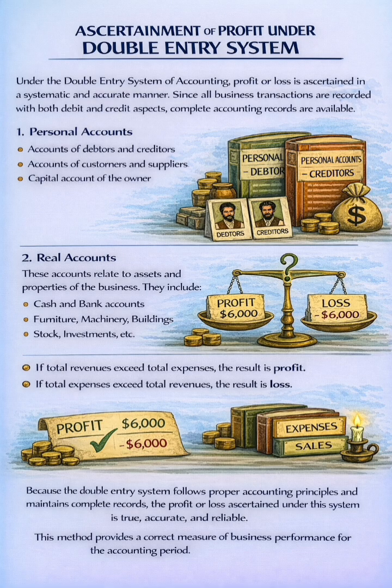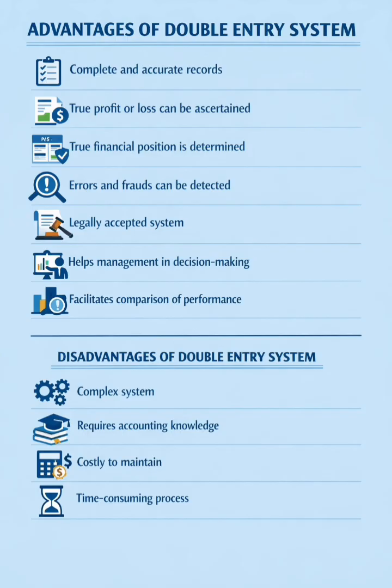Because the double entry system follows proper accounting principles and maintains complete records, the profit or loss ascertained under this system is true, accurate, and reliable. This method provides a correct measure of business performance for the accounting period. Advantages of double entry system. Complete and accurate records. True profit or loss can be ascertained. True financial position is determined. Errors and frauds can be detected. Legally accepted system. Helps management in decision making.